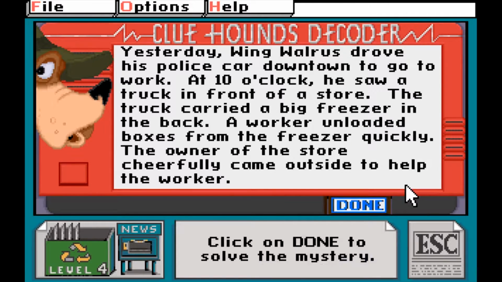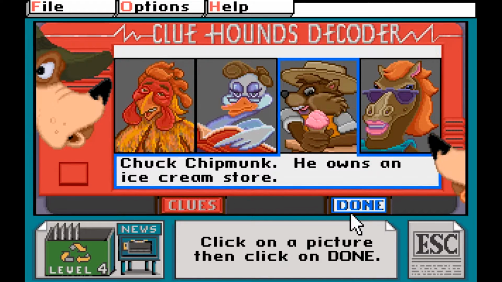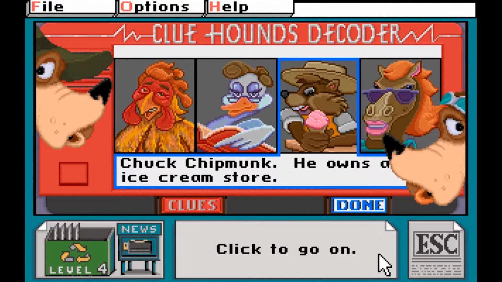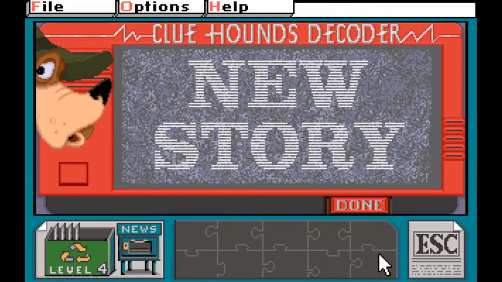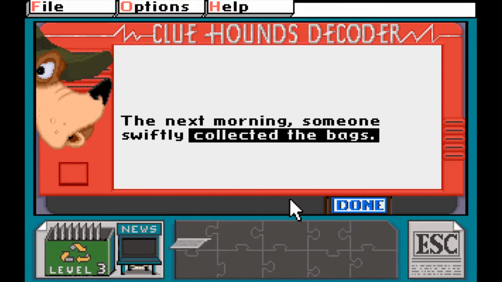The best part about the Clue Hounds levels is that it also has kids on the lookout for context clues in the chronicle, as each case conceals a culprit amidst the colorful cast of characters that must be caught, captured, and caramelized. It's essentially baby's first Ace Attorney, and I kind of love it.